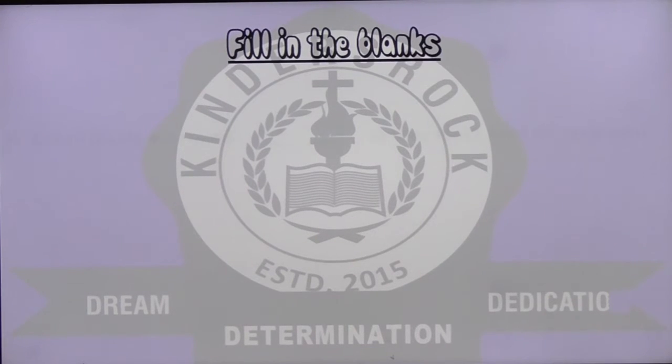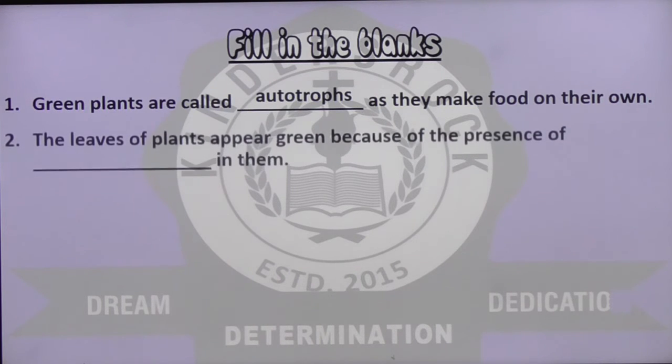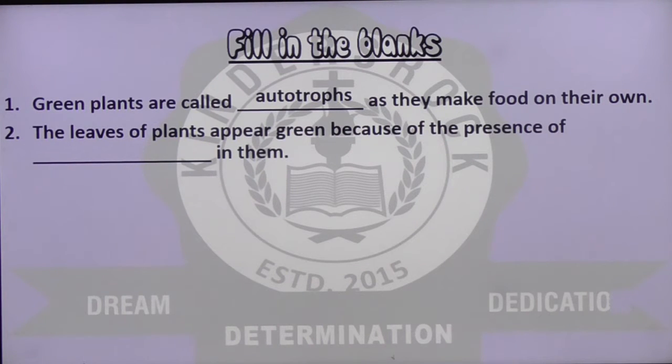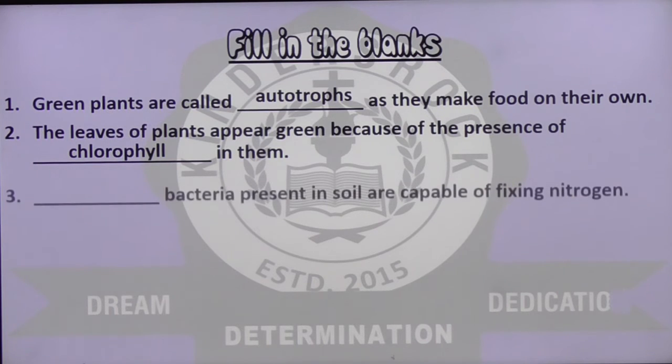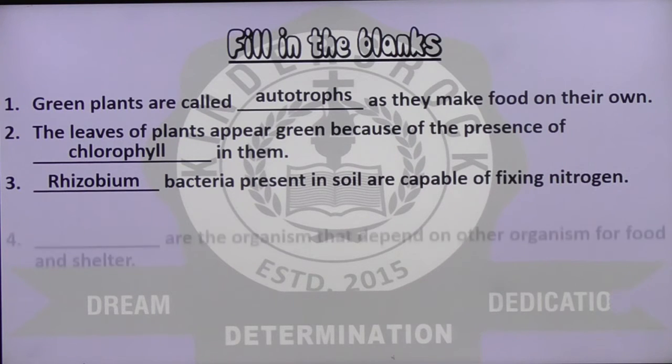Fill in the blanks. The first one: green plants are called dash as they make food on their own. Autotrophs, they are called autotrophs. The leaves of plants appear green because of the presence of dash in them, because of the presence of chlorophyll in them. The third one: dash bacteria present in soil are capable of fixing nitrogen. Rhizobium bacteria present in soil are capable of fixing nitrogen.